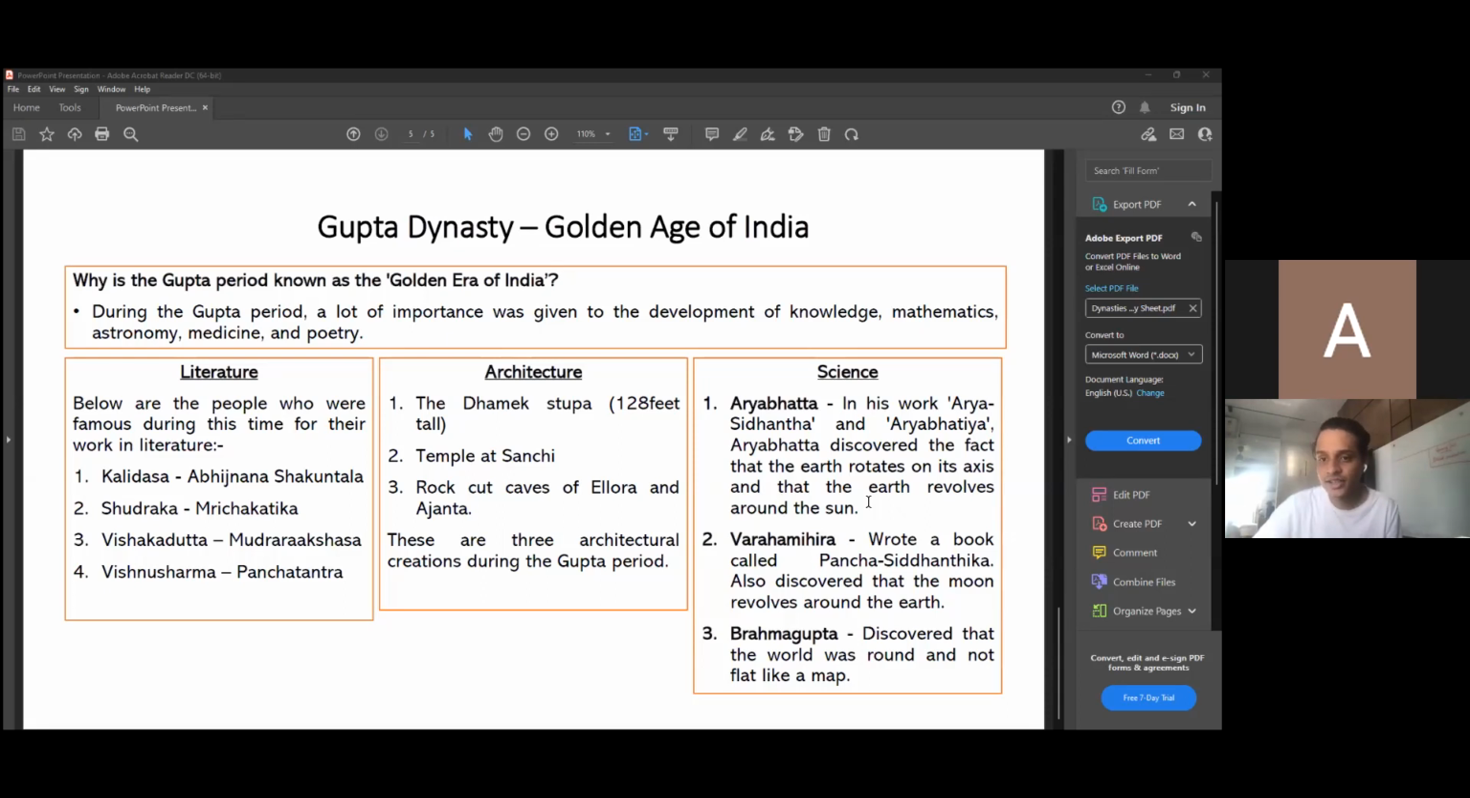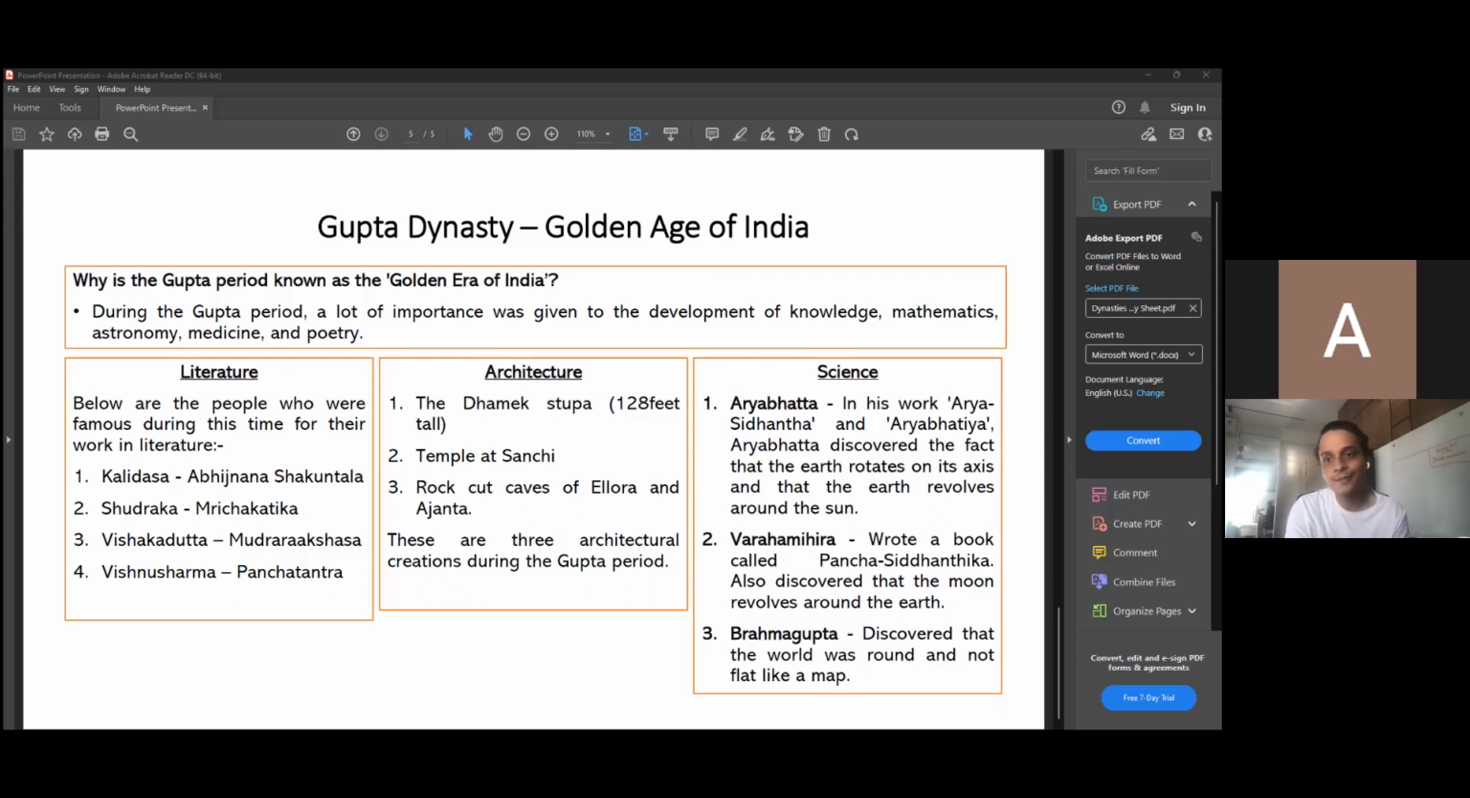The second scientist that we will talk about is Varaha Mihira. Don't get confused with the spelling. Varaha Mihira wrote a book called Pancha Siddhantika. And he was the one who discovered that the moon revolves around the earth. Just like the earth revolves around the sun, the moon revolves around the earth. And who discovered that? It was Varaha Mihira.